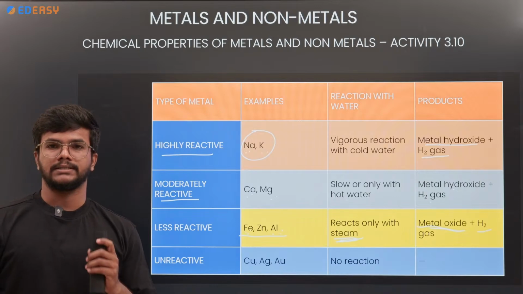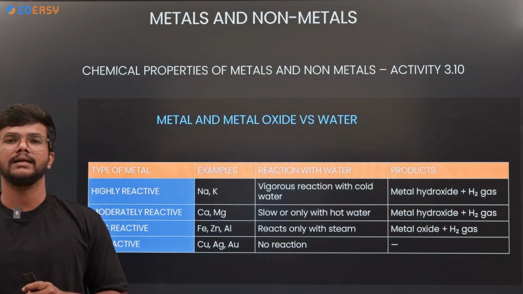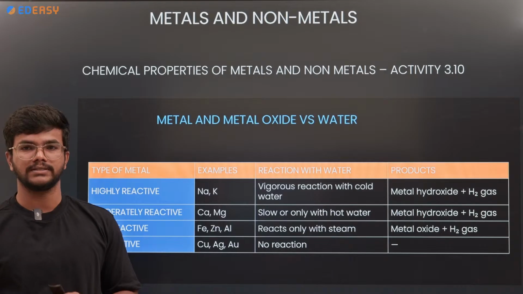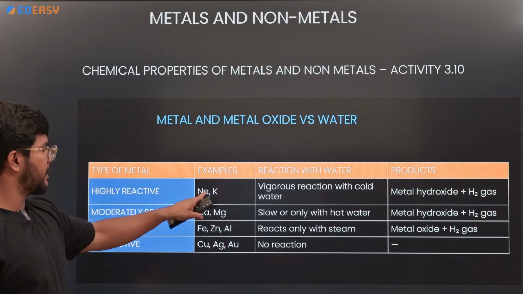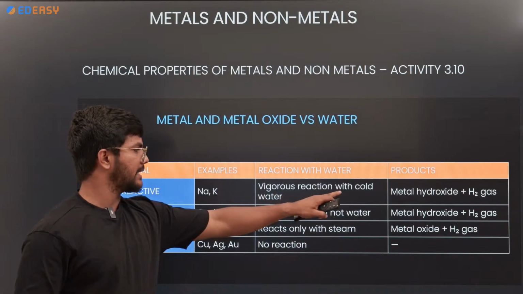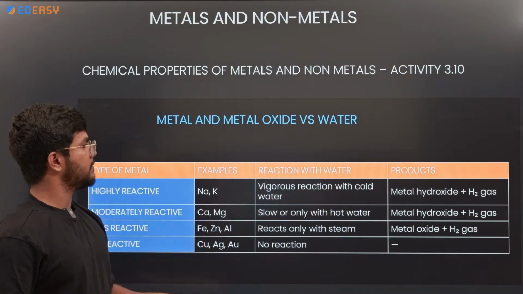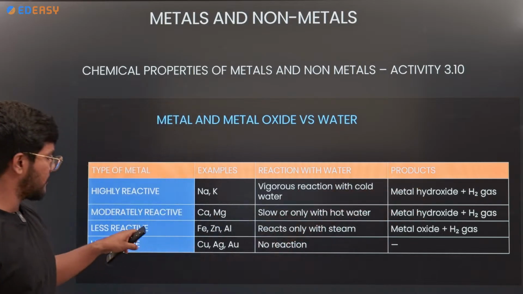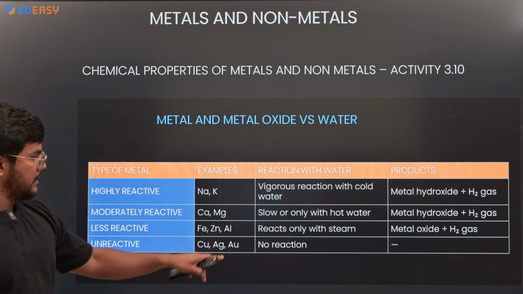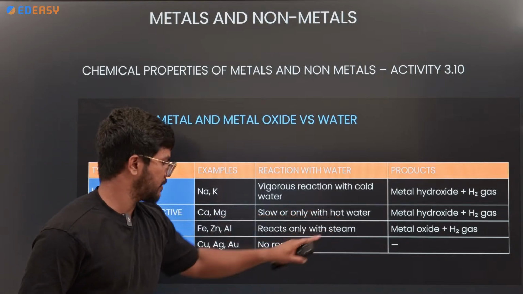Okay. Next is metal and metal oxides versus water. So I've already told you this will be the sodium and potassium, which are highly reactive towards the water, and give metal hydroxide plus hydrogen. So the same table is repeated, so don't worry. Reacts with the steam and hot water, no reaction.